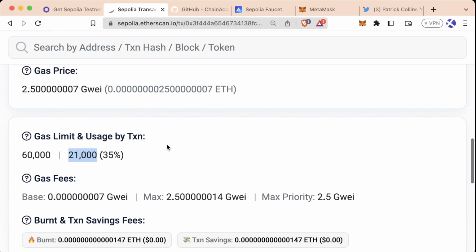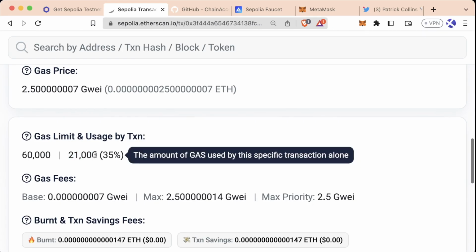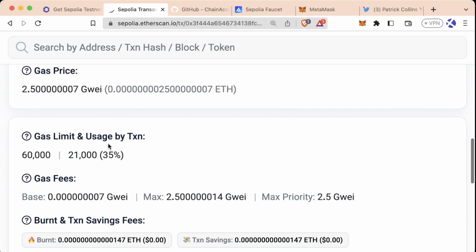Now, for simple things like sending Ether, the units of gas are usually pretty small. For example, 21,000 units of gas is actually a really small amount of gas being sent. But maybe for more complex transactions like minting an NFT, depositing some funds into a DeFi protocol, or deploying a smart contract, those are typically going to be more expensive transactions because they're more complicated. They have to do more stuff.